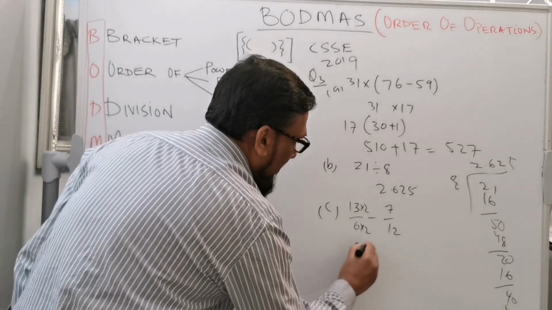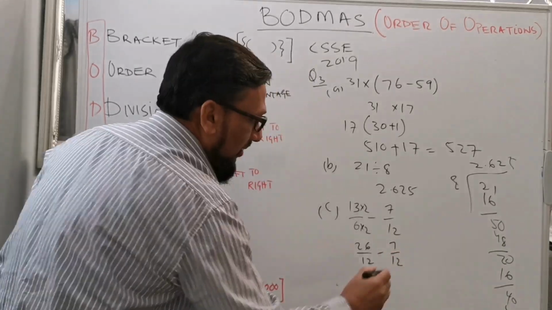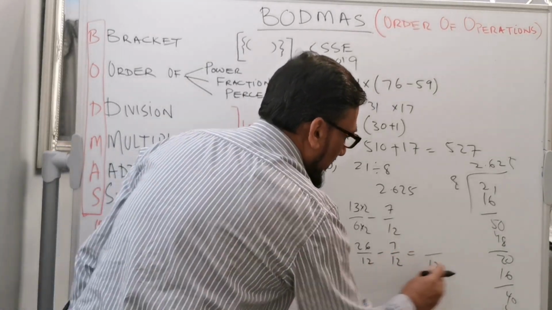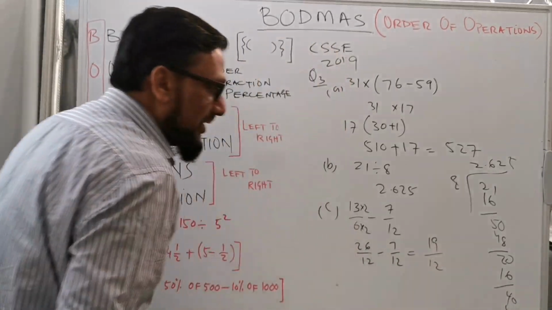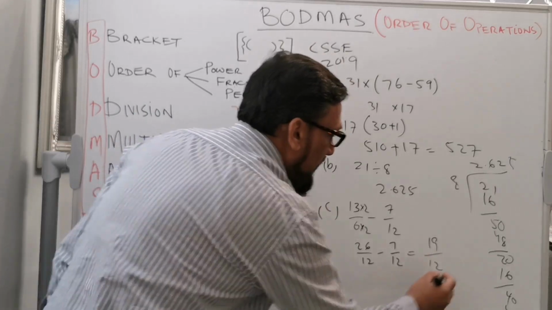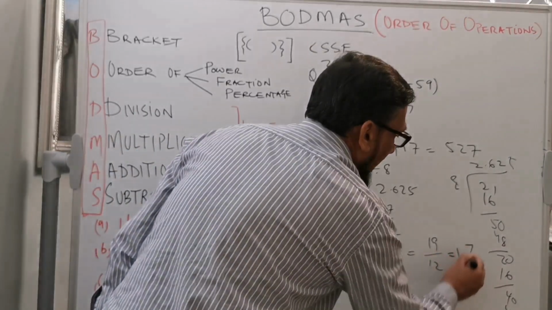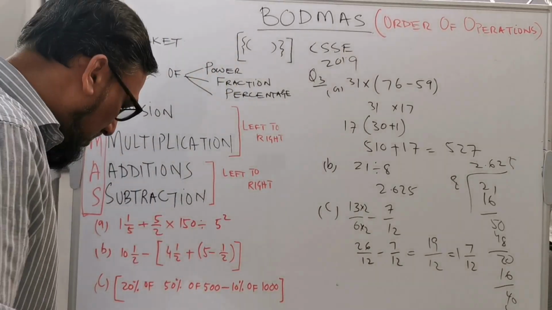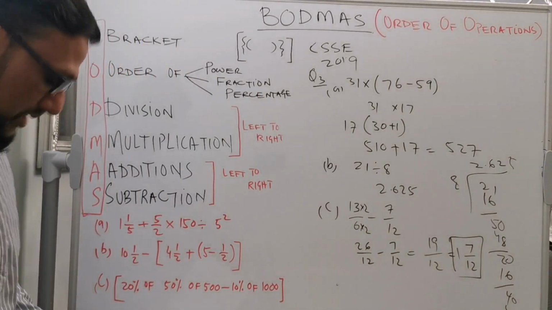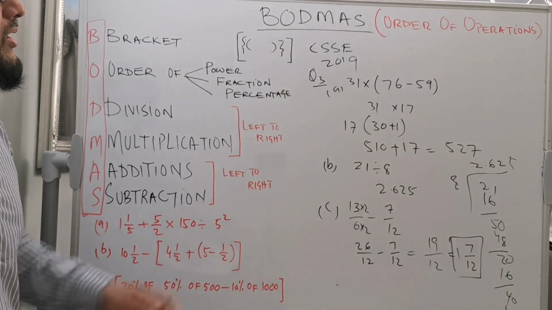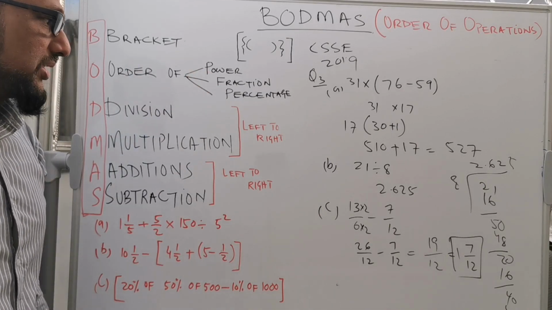So 26 over 12 minus 7 over 12. 26 take away 7 is 19 over 12, and the answer is final: 12 times 1 is 12 and the remainder is 7. So these are very simple and straight questions. You need to use the order of operations and solve these questions.